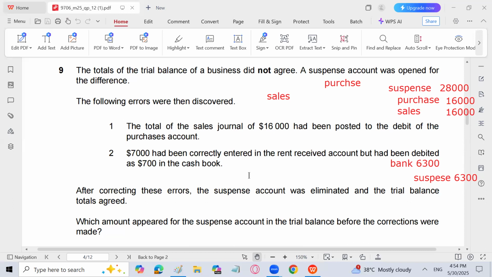Now you will prepare the suspense account because we want to find the balance on the suspense account at the start, or whatever the balance will come, that is the difference in trial balance. We will place the difference with the name suspense. So the suspense will be debited by 28,000 and credited by 6,300 with the entries. And here comes the difference in trial balance on the credit side. And what is the difference? You can tell me.